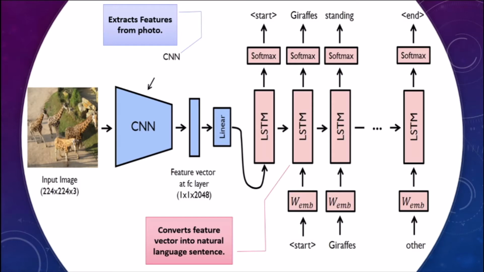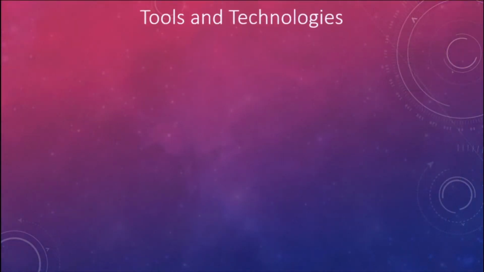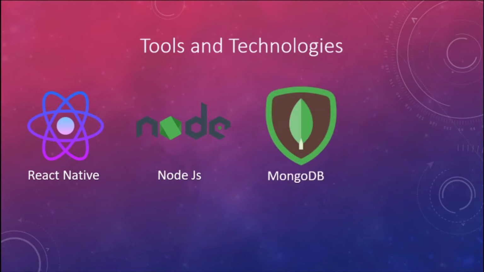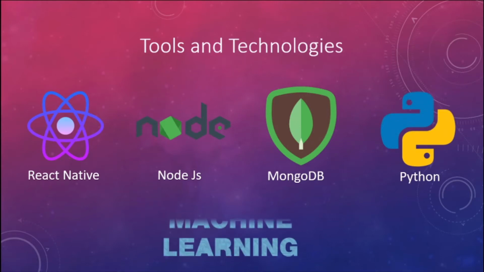Let me give you a walkthrough of the mobile application, but before the walkthrough, I want to let you know about the following technologies that were used in building this system. The front end is a native mobile application built on React Native. The server is a Node.js server with the Express framework for better request and response handling. The database used is MongoDB. The image captioning task is being done using two modules, CNN and LSTM, and Python is the programming language used to implement this task. So let's just go through our application now.